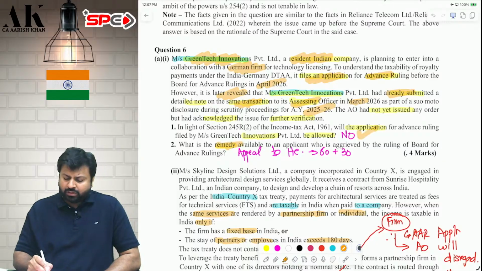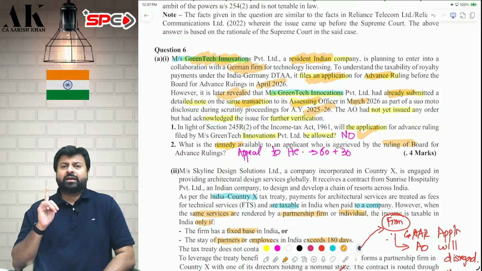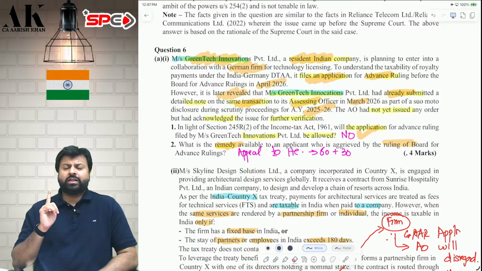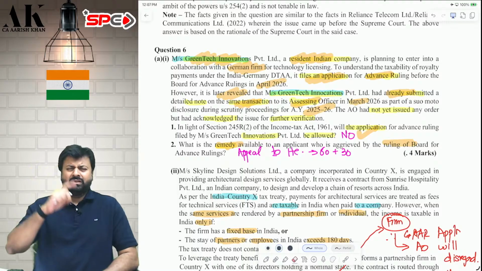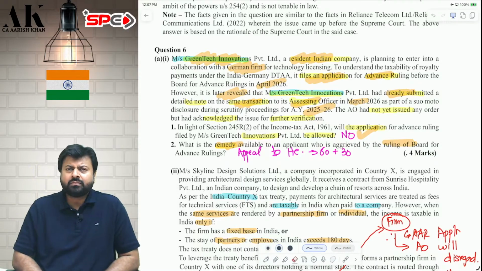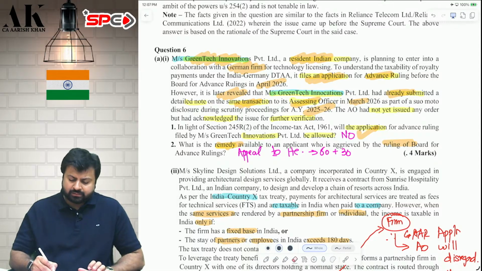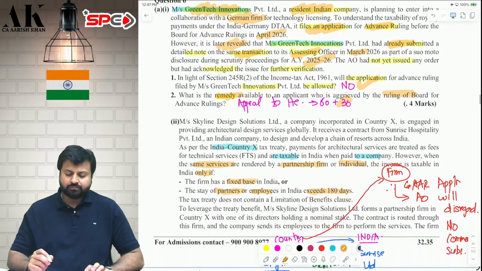If you are aggrieved by the ruling of the Board for Advance Ruling, the only remedy is you can go to High Court and file an appeal within 60 days from the date of receipt of the BFAR order. If circumstances so justify, if there is a genuine case, they will also give you an extension of another 30 days. I hope it is clear to all of you.